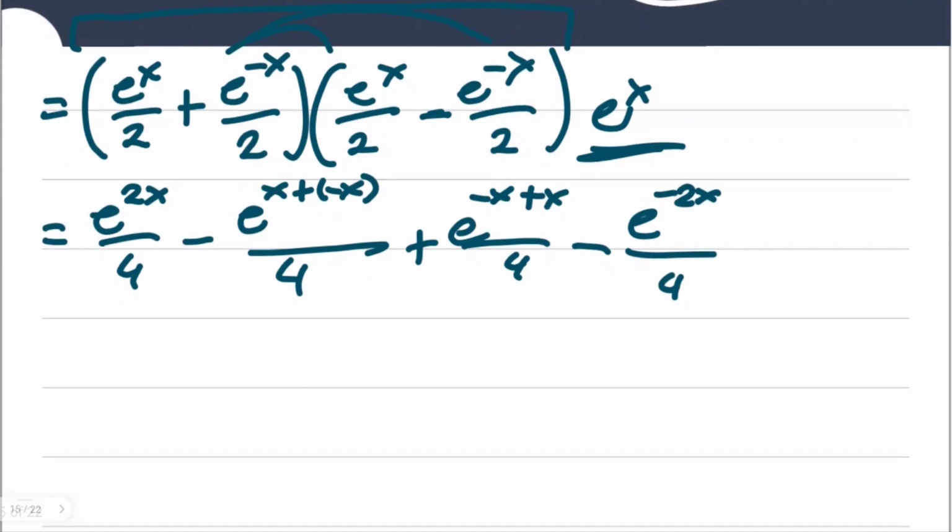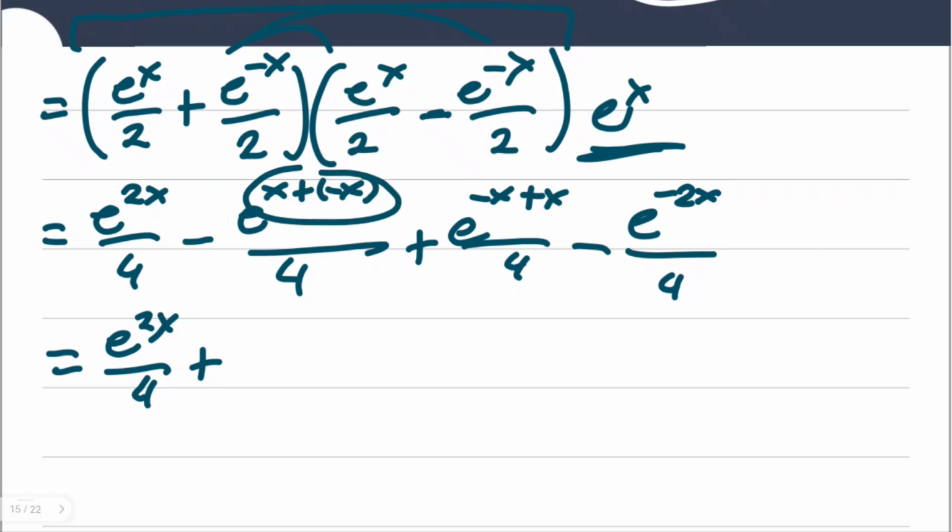Now for this, of course, this is e to the power of 2x over 4, okay, plus, what happens here, that's e to the power of 0, right? Because that's 0, so that's 1. E to the power of 0 is 1, right? Minus 1/4 plus 1/4 as well.